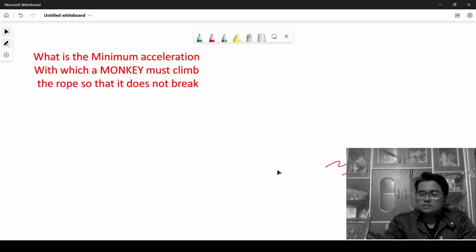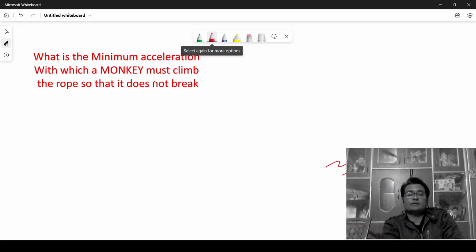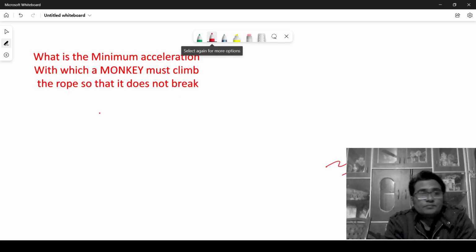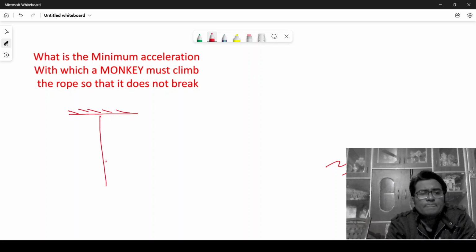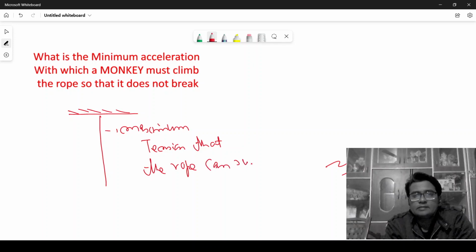Okay, hello guys. So here we are having one doubt: what is the minimum acceleration with which a monkey must climb the rope so that it does not break? How does the problem go? Suppose we have a rope, and the maximum tension that the rope can sustain is T.